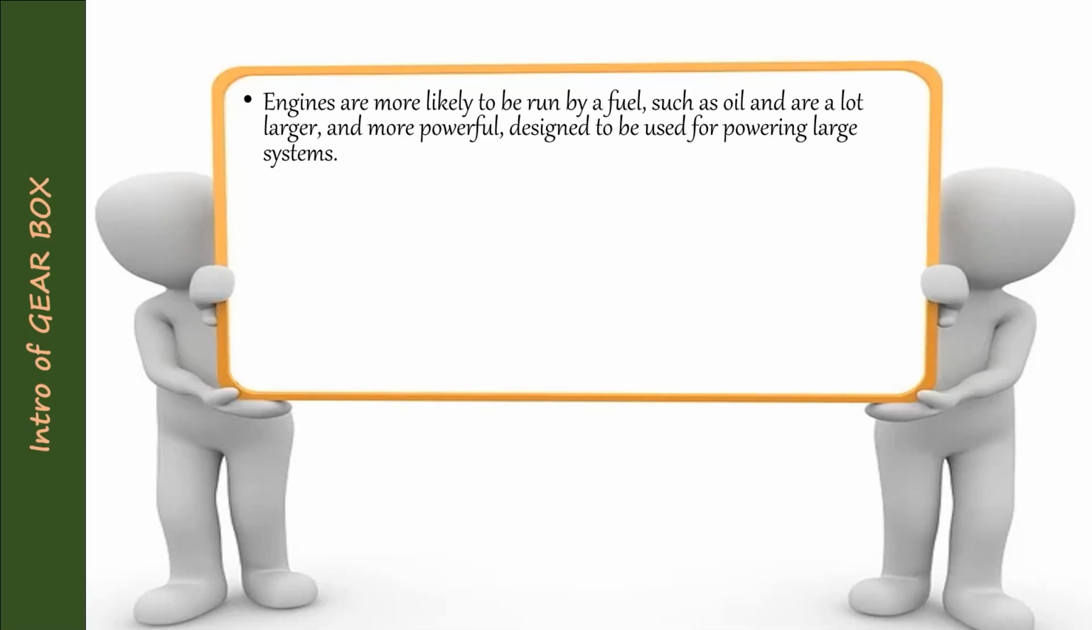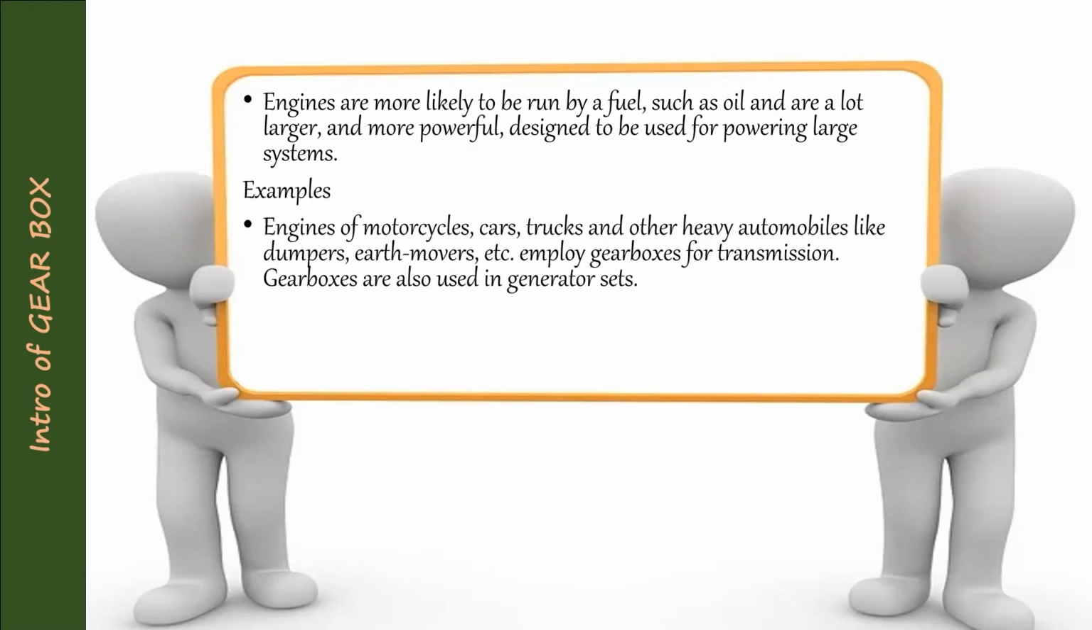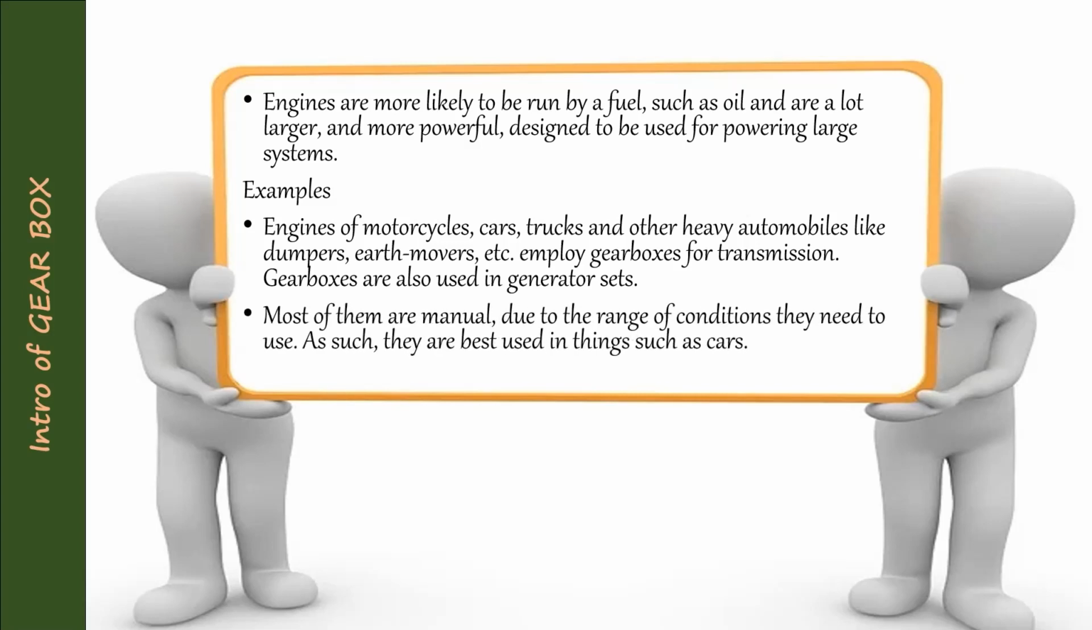Engines are more likely to be run by a fuel and designed for powering large systems. For example, engines of motorcycles, automobiles, cars, trucks, and other heavy automobiles like dumpers and earth movers employ a gearbox for transmission. Gearboxes are also used in generator sets, and most of them are manual due to the range of conditions. As such, they are best used in things such as cars.